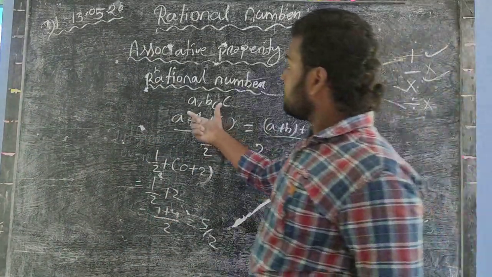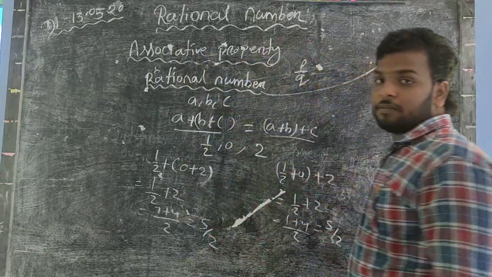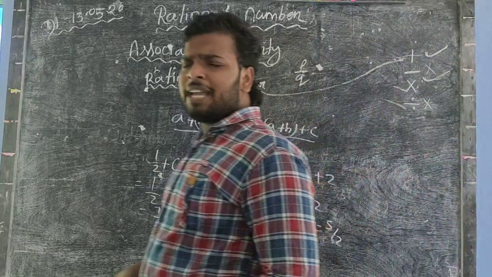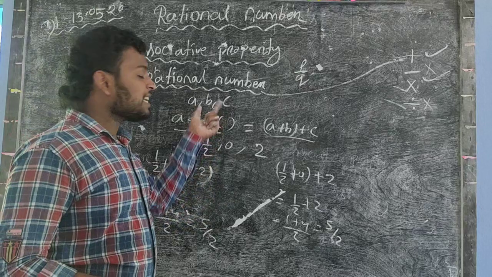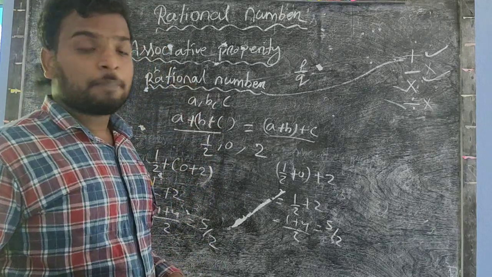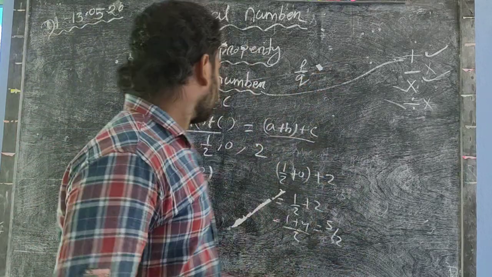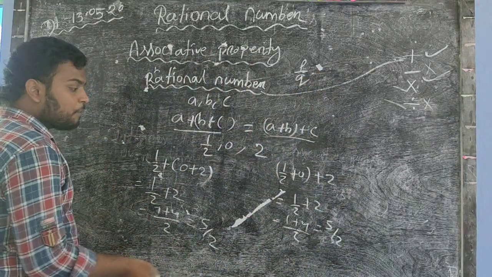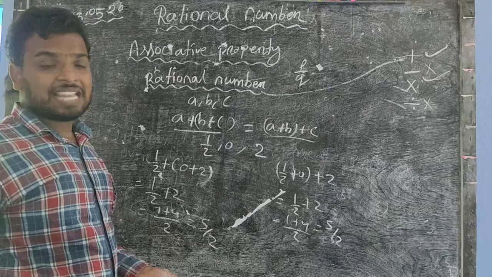Okay. So rational numbers obey associative property. In each and every case, whatever you take as A, B, C, you find that rational numbers obey associative property in the case of addition. So this is the example, write that LHS equals RHS.